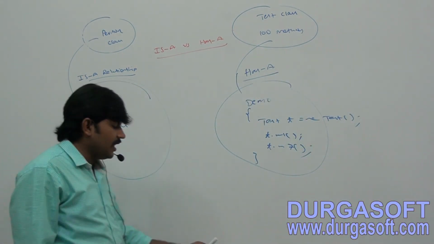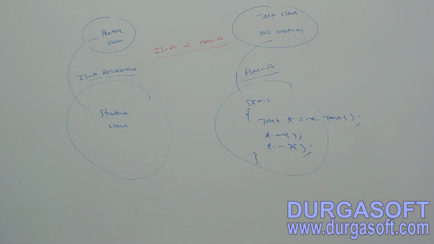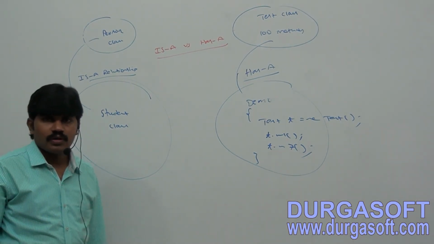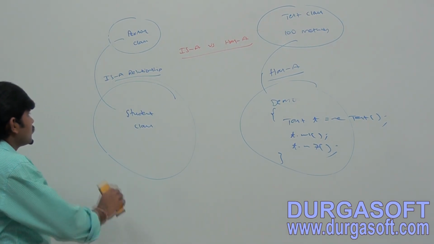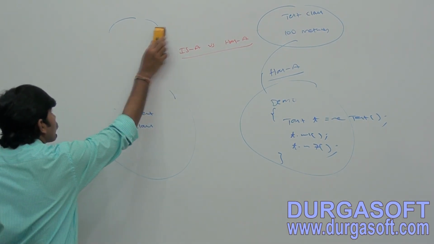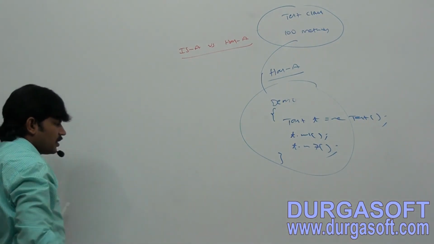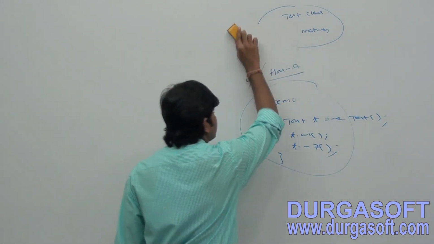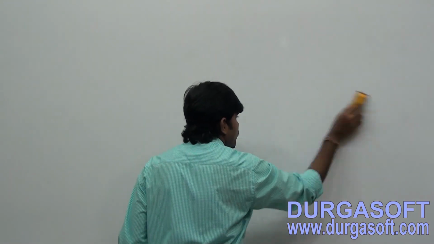So is-a versus has-a. Completed, I hope. Okay, that's all. This is about is-a and has-a relationship.